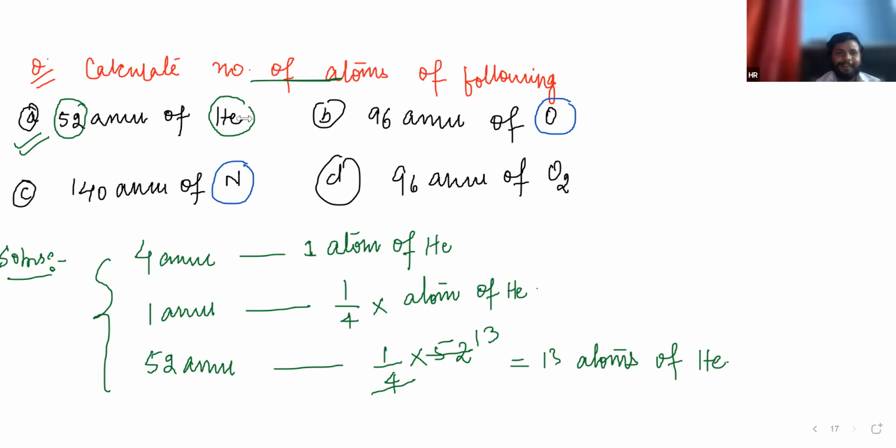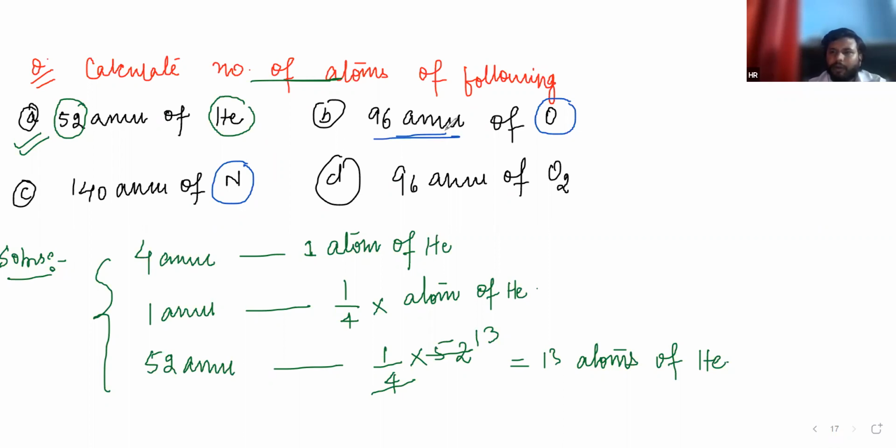Just tell me the answer of B. Arslan needs 96 AMU.